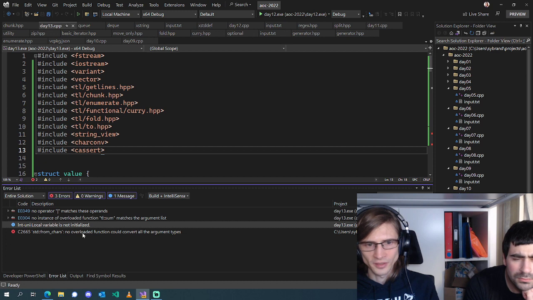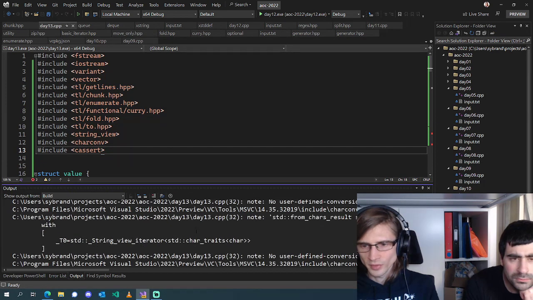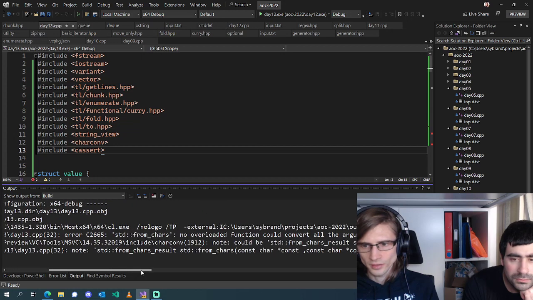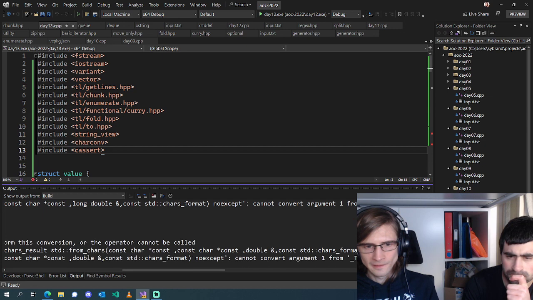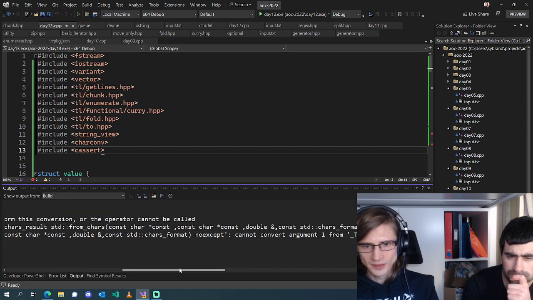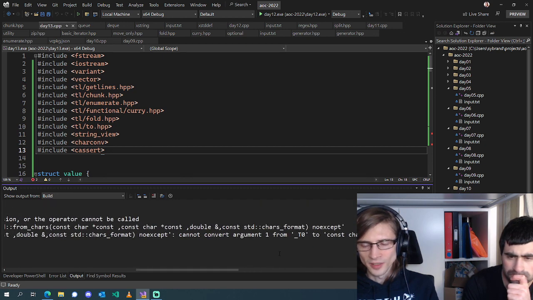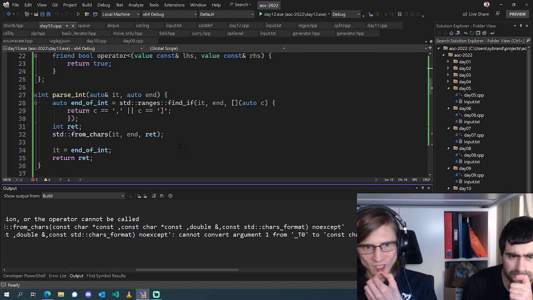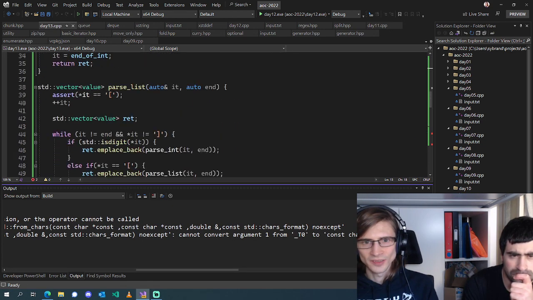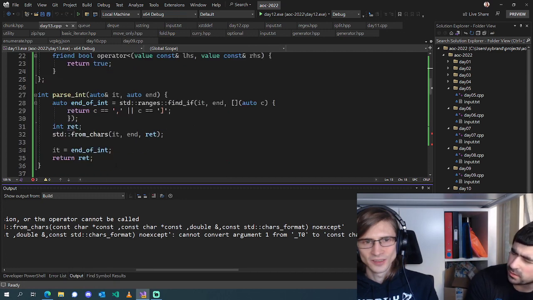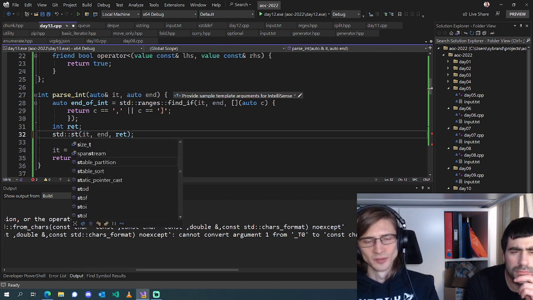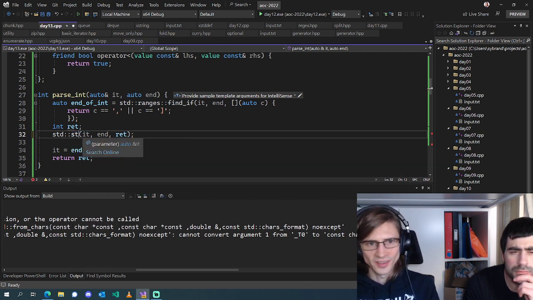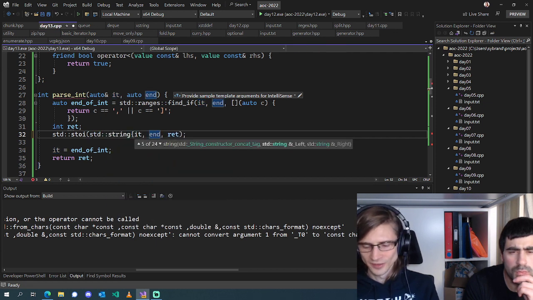From tries, no overload function could convert all the argument types. Why not? Oh, is it because I'm using iterators and whatnot instead of, because it wants a concrete char star, doesn't it? Yeah. Well, if I just use std::s2i and just do a std::string, does that work?